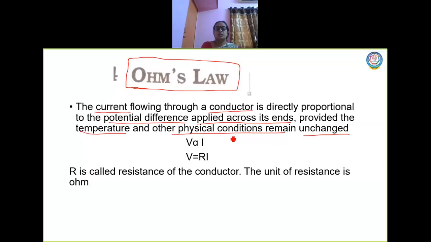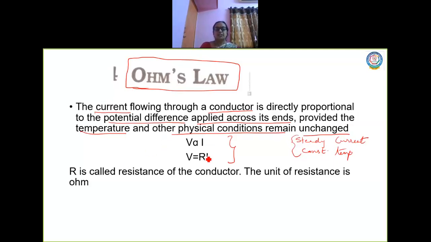Ohm's law is applicable only for steady current and constant temperature. These two conditions are very important: steady current and constant temperature.